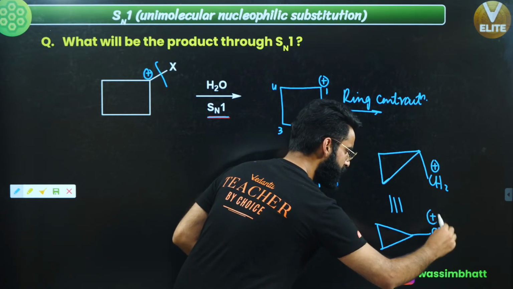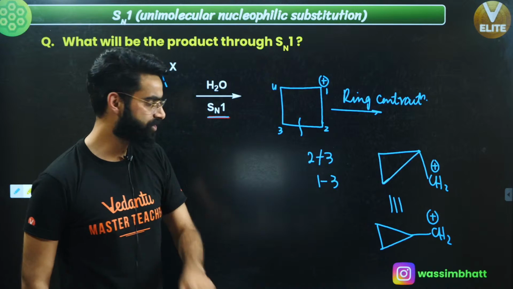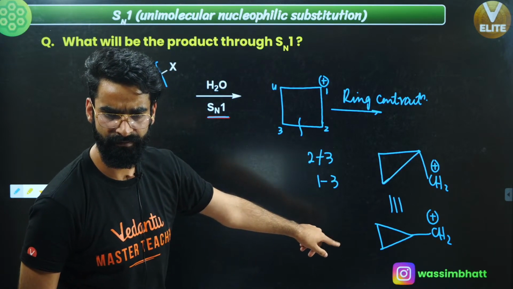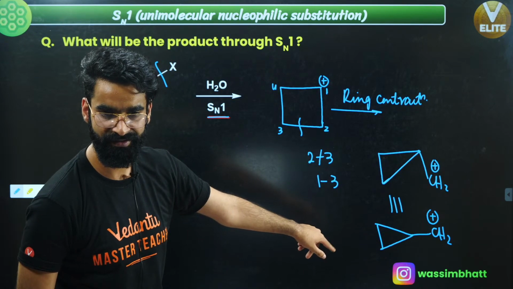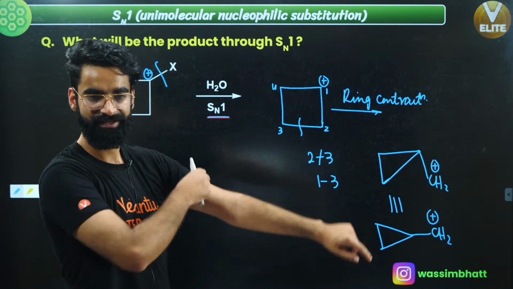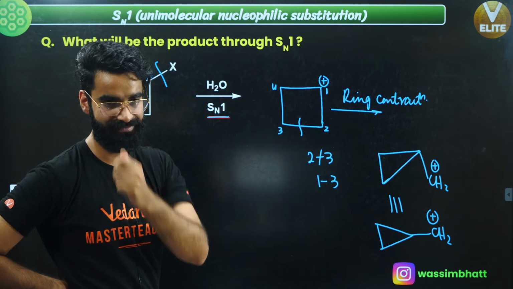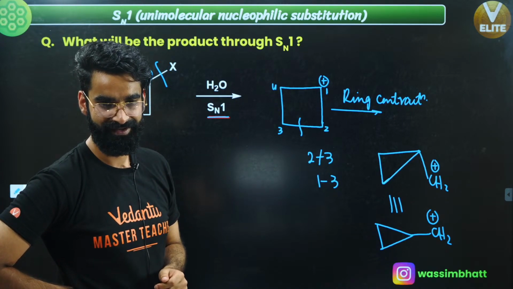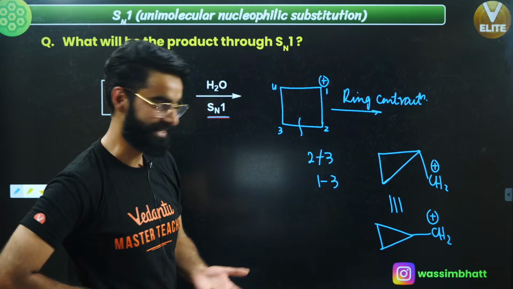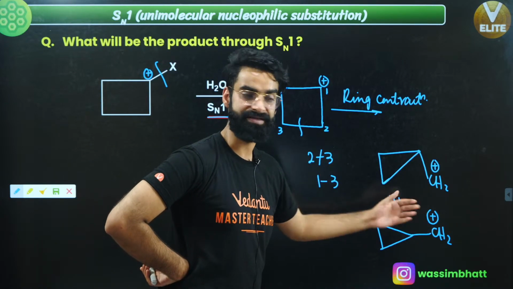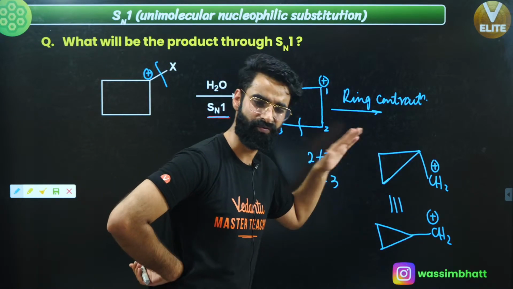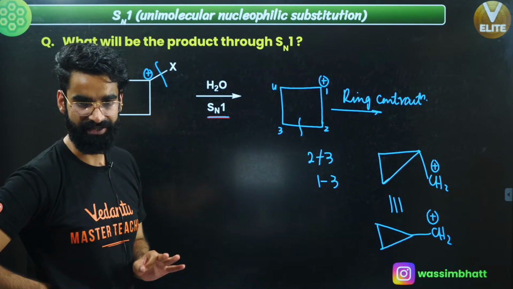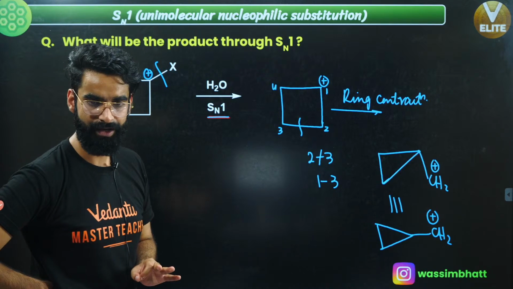If you remember, what do we call this carbocation? Can you let me know fast? What do we call this carbocation? Exactly. It's going to be cyclopropyl methyl carbocation, which is one of the most stable carbocations, right?